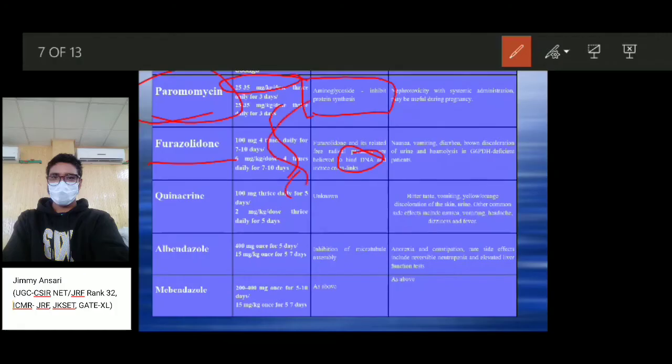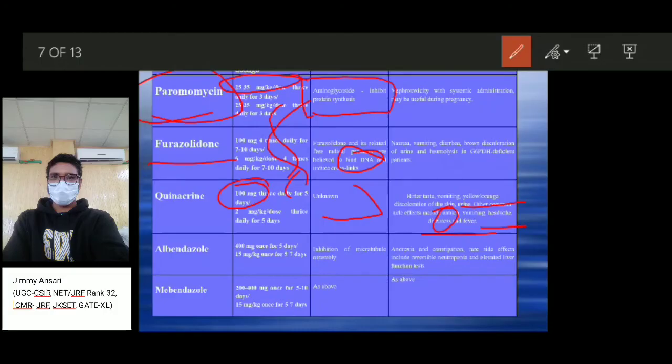So some of the side effects or symptoms shown by these drugs are nausea, vomiting, and diarrhea. The other one is quinacrine, which is given at 100 mg thrice daily. This is the dosage, and the mechanism of action is unknown. The side effects are bitter taste, vomiting, and yellow-orange discoloration of skin and urine. Other side effects include nausea, vomiting, and headache. These are just normal side effects of these drugs.